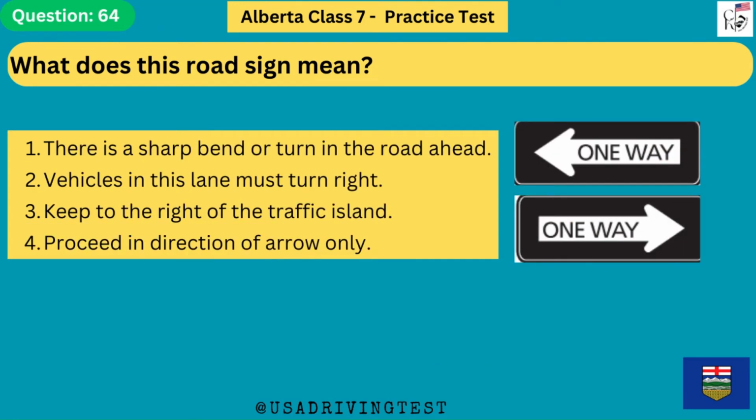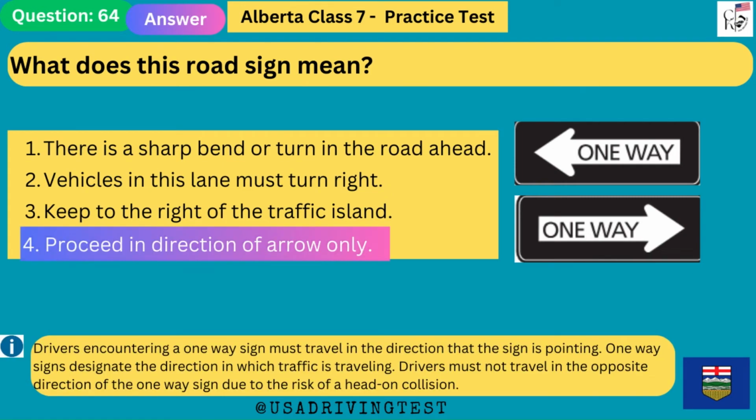What does this road sign mean? 1. There is a sharp bend or turn in the road ahead. 2. Vehicles in this lane must turn right. 3. Keep to the right of the traffic island. 4. Proceed in direction of arrow only. The answer is 4. Proceed in direction of arrow only.